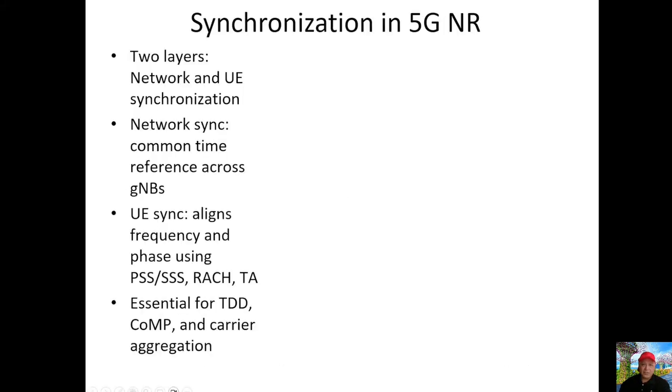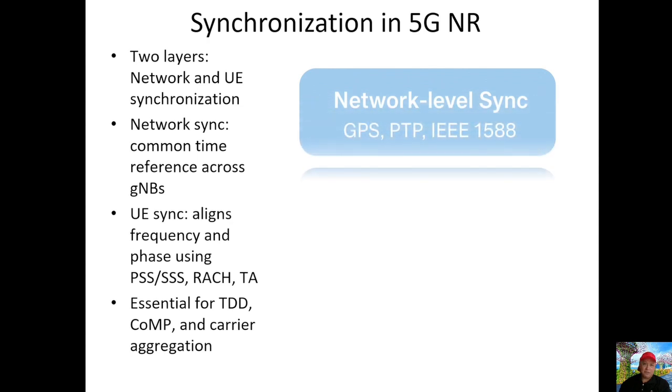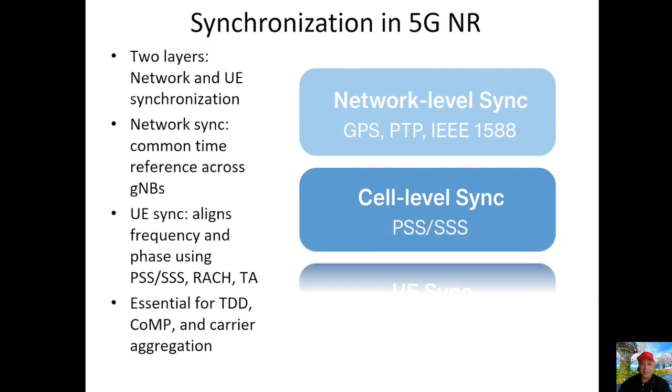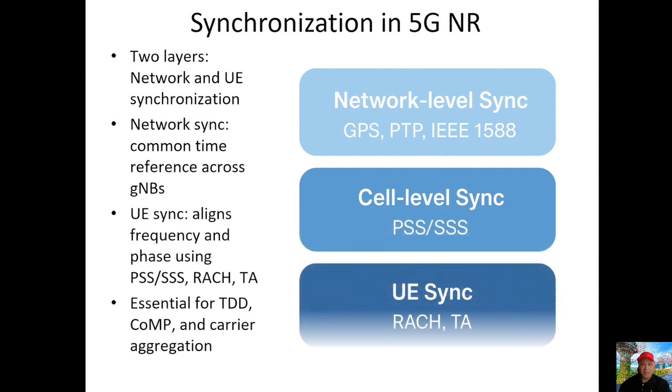Synchronization in 5G operates on two layers: network synchronization and UE synchronization. Network synchronization ensures all gNodeBs in a region share a common time reference. This is essential for features like TDD, carrier aggregation, and CoMP, where timing consistency prevents interference.